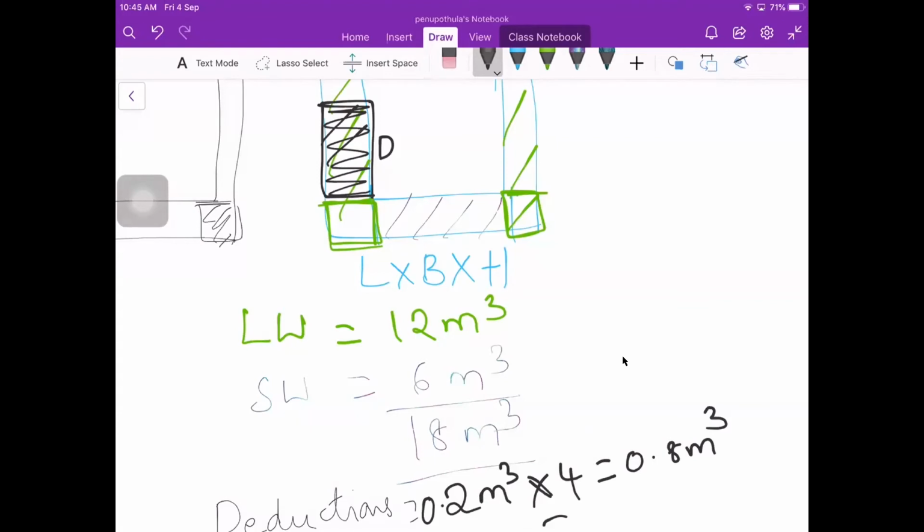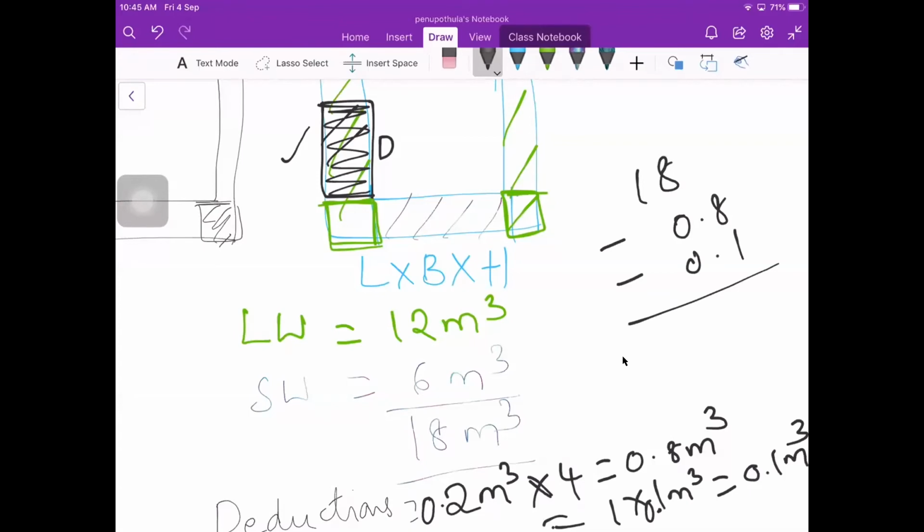And then again for this door, one door is say 0.1 meter cube. So 18 meter cube minus 0.8 meter cube and then 0.1 meter cube.